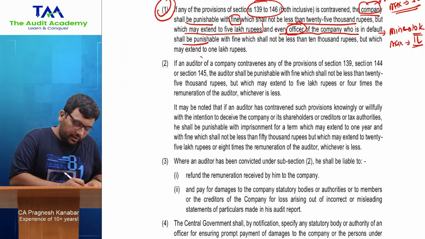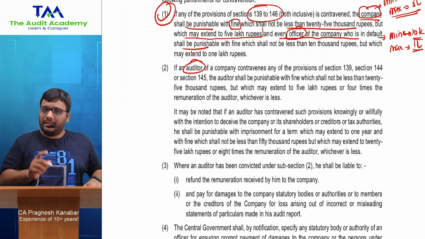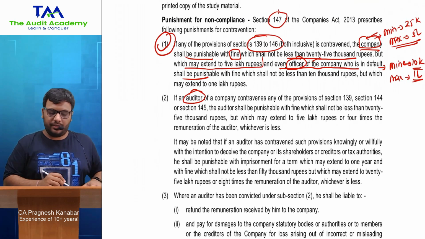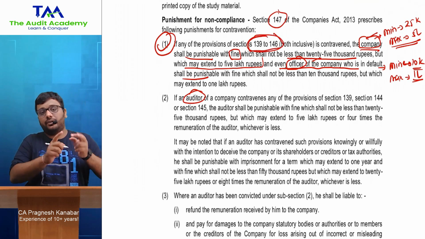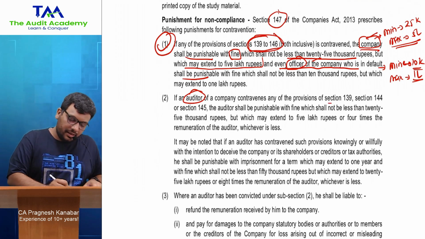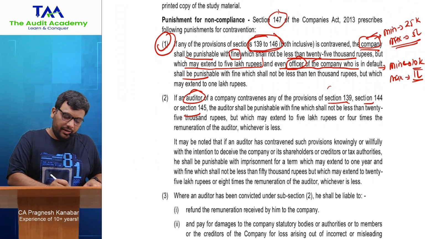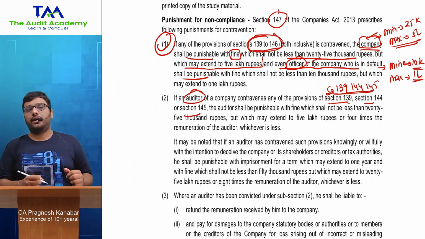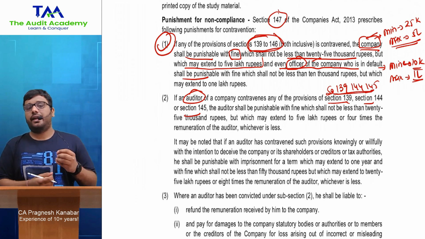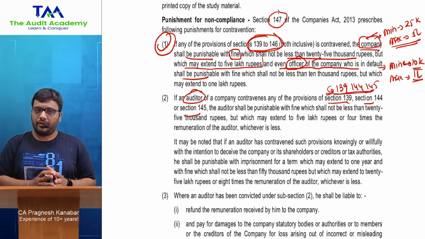Then for the auditor of the company, you only need to remember that when they talk about company and officer in default, they say for violating sections 139 to 146 both inclusive. When they talk about the auditor, they are just giving 3 section numbers. The auditor will be held liable for violating sections 139, 144, 145. 139 is appointment, 144 is auditor not to provide certain services, and 145 is the duty to sign the audit report.